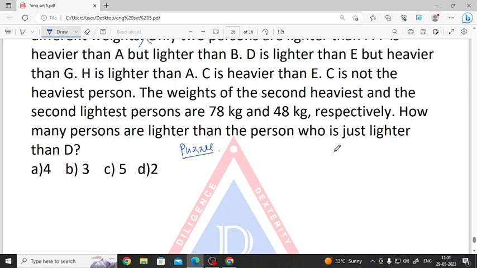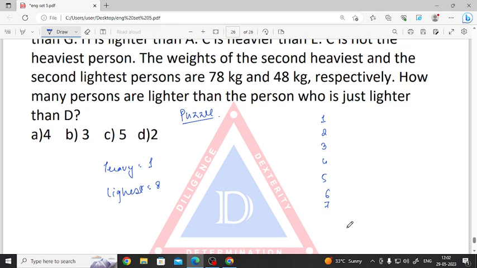Let's make the heaviest person as 1. I am writing here. The heaviest is 1 and the lightest is 8. So I'm just writing 1, 2, 3, 4, 5, 6, 7 and 8.